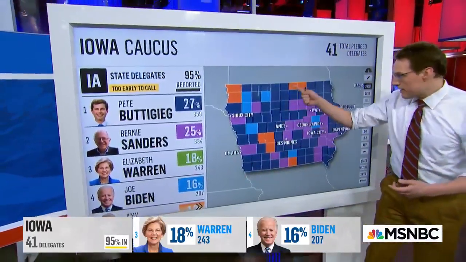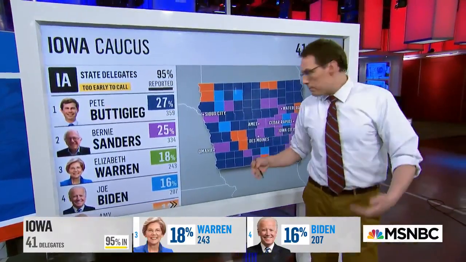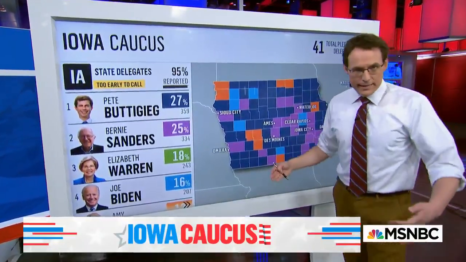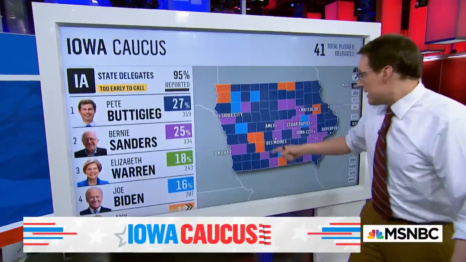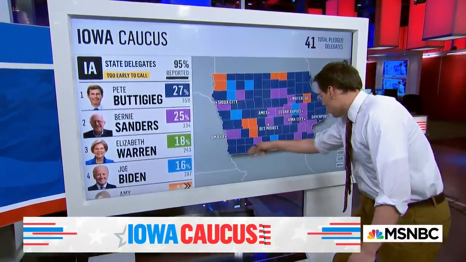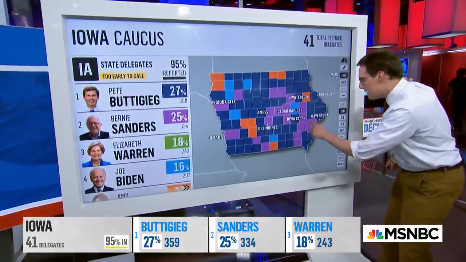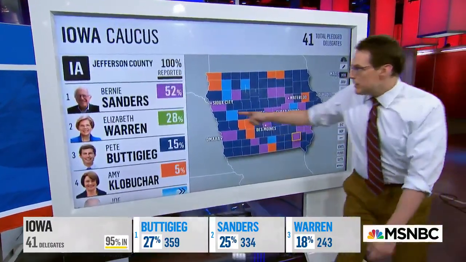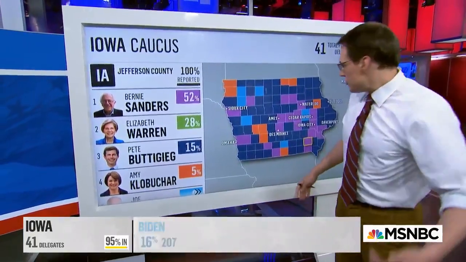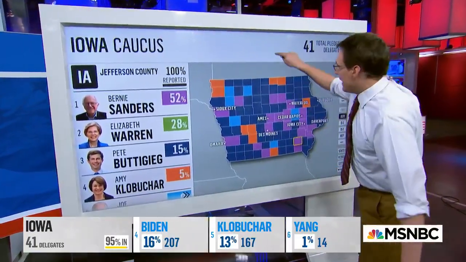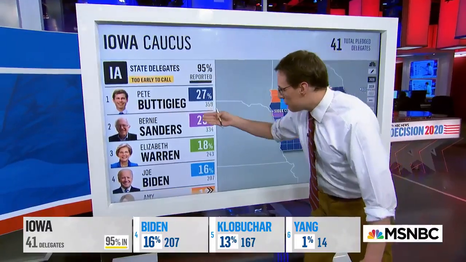It gets into, and I've got to take a look here very closely, but my theory, my strong suspicion would be what we've been talking about. These counties are weighted differently here. The rural counties have a little bit more clout when it comes to the state delegate equivalents. And you can see here, Buttigieg in dark blue. These are rural counties. Sanders, purple: college counties. Watch, 52% for Sanders here. These counties lose influence, lose clout in the state delegates. And so therefore, I think what you're seeing is the clout of the Buttigieg counties in the state delegate equivalent, putting him on top.